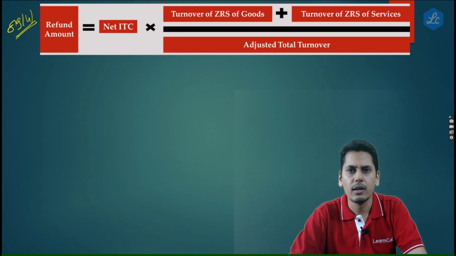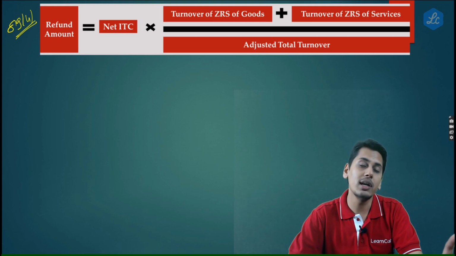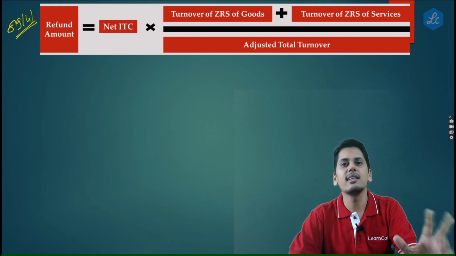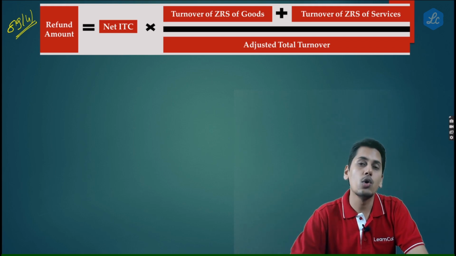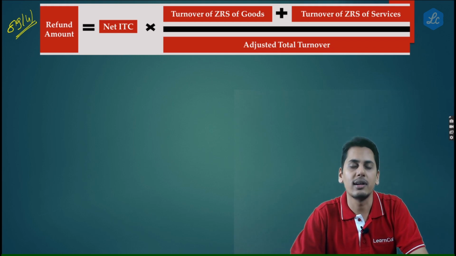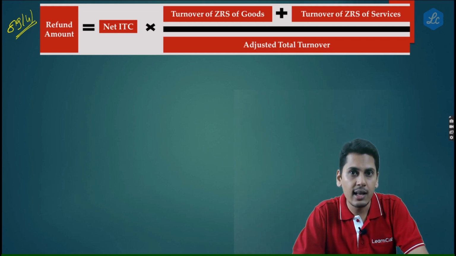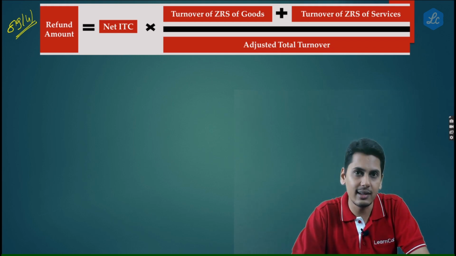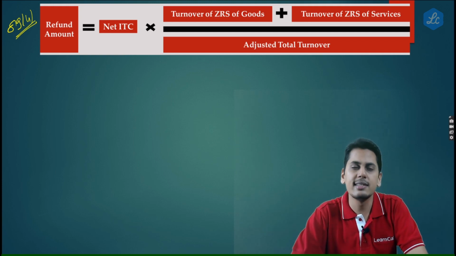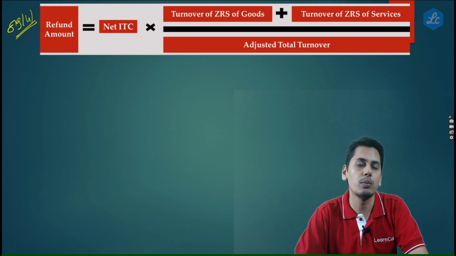16(3)(b) tells you, you pay your outward supply tax, whatever credits you are having, use it against this output tax which you are paying, and go and apply for a refund of output tax. So 16(3)(a) enables a refund of accumulated credit, that is, it is a refund of input tax. 16(3)(b) is a refund of output tax.